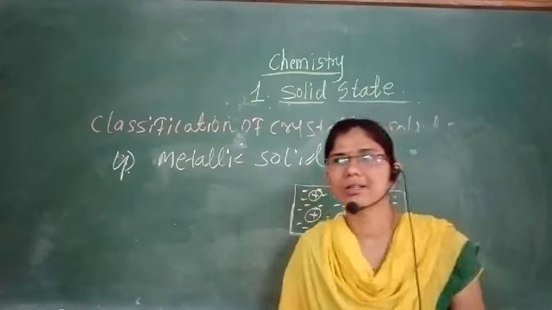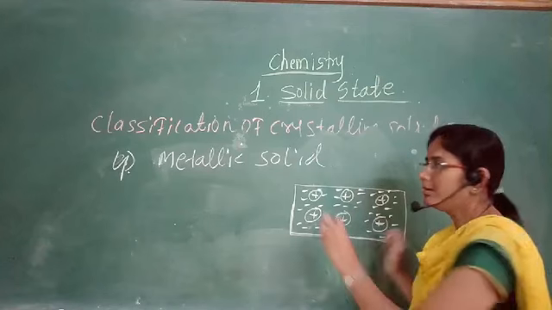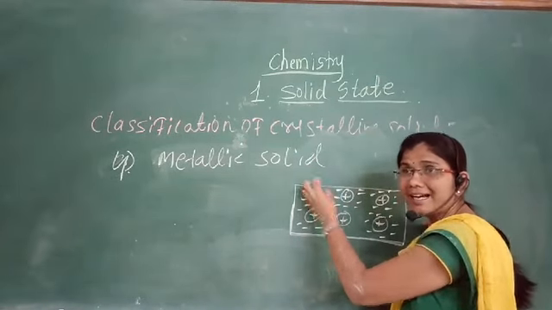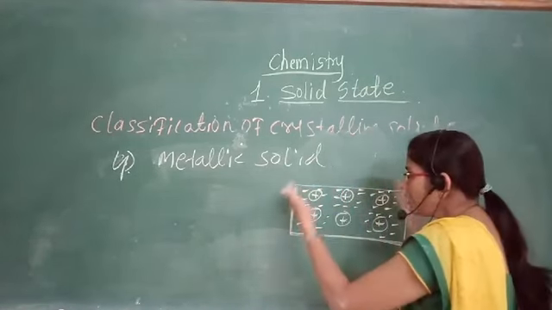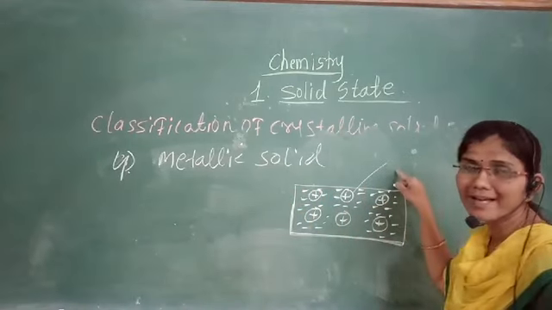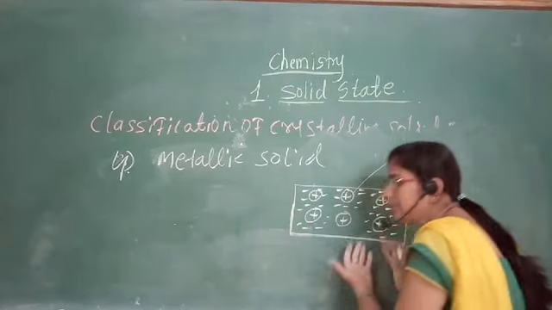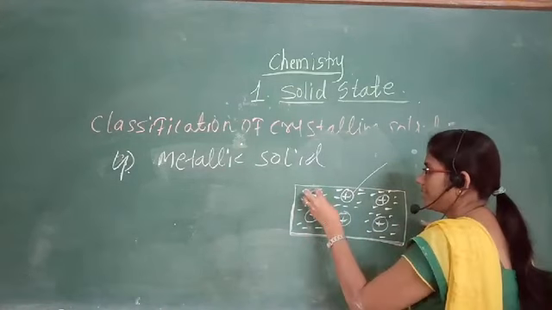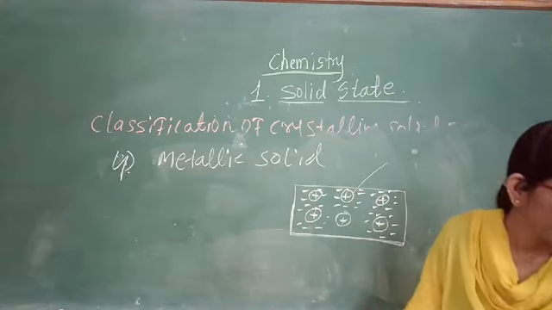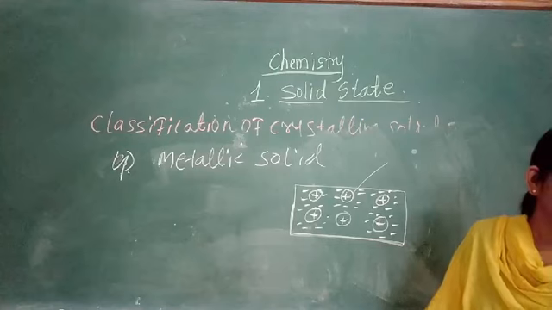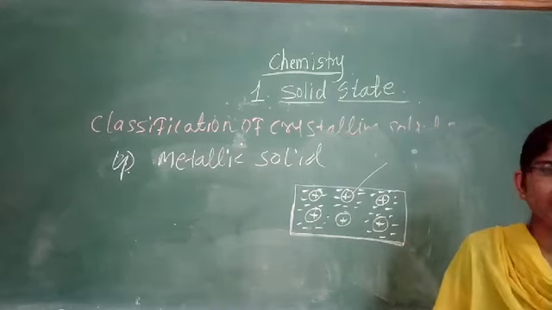In this sheet of metal, the positively charged cations, called the kernel, are held together by the mobile electrons, called the sea of electrons. The electrostatic, attractive interaction between the cations and the mobile electrons constitutes a metallic bond,